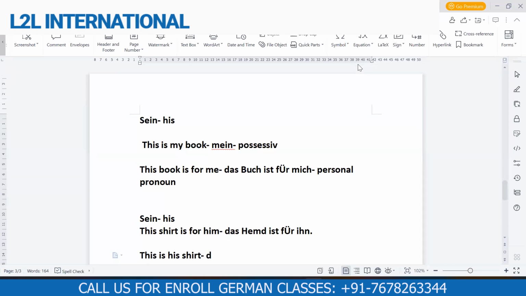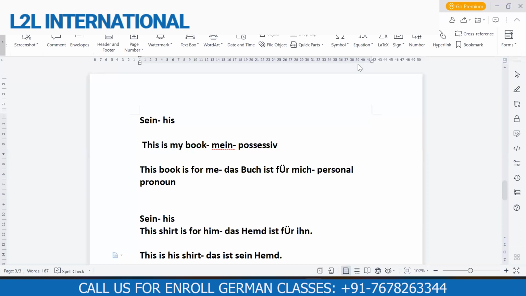So ihn and his. But if I want to say this is his shirt, Ashwin, this is for you, so das ist sein Hemd. Now did you clear the meaning of sein and ihn? Yeah, so do not mix him and his. Both things are different. Him is a pronoun and his is a possessive article. When we talk about someone's belongings, my car, his car, my book, her book, that is possessive.